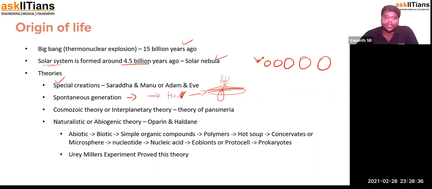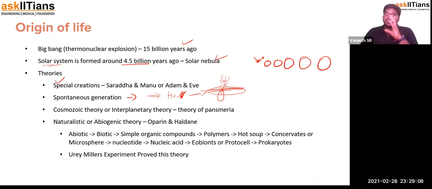Okay, and then the naturalistic or abiogenic theory. This is actually by Oparin and Haldane. This is another theory which explains how an organism could be formed only from naturalistic, non-living material, right? So this naturalistic and abiogenic theory suggests that abiotic material accumulates together to form biotic material.